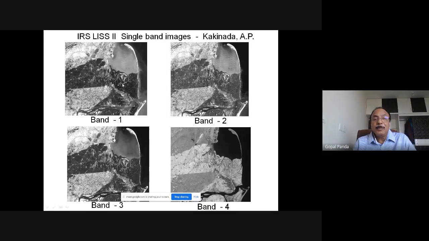So here you can look at one particular feature. Look at this feature. Here it is dark. The same feature is dark over here, but the contrast is not clear on this side. Here the same feature is there, again the contrast is not clear. Here the same feature is there, the contrast is not clear on both sides. So that means this feature needs to be identified from this band. Theoretically, we know what this feature is. This feature is a water body. It is a river.